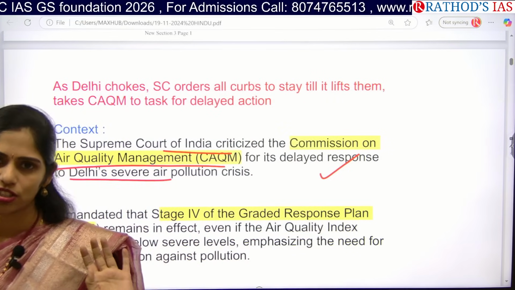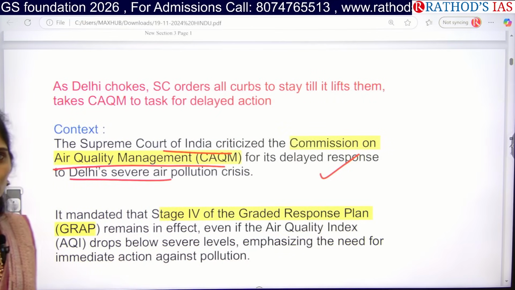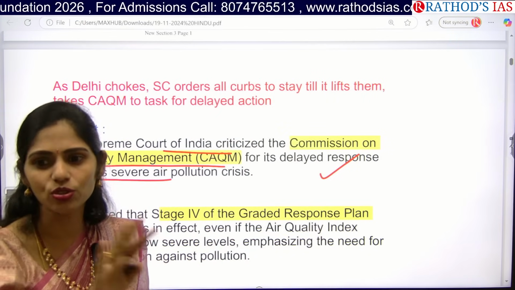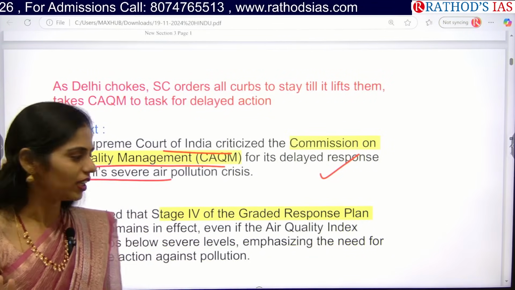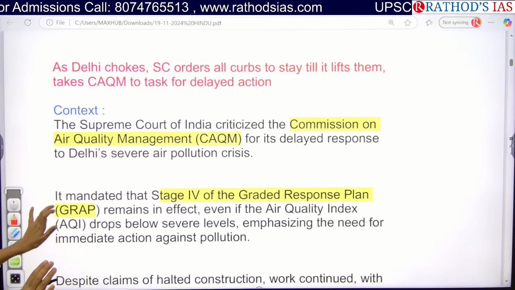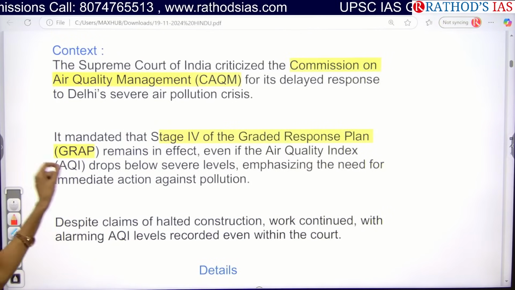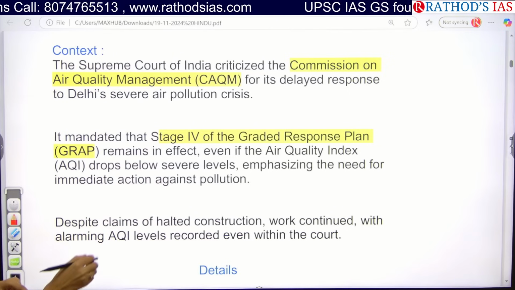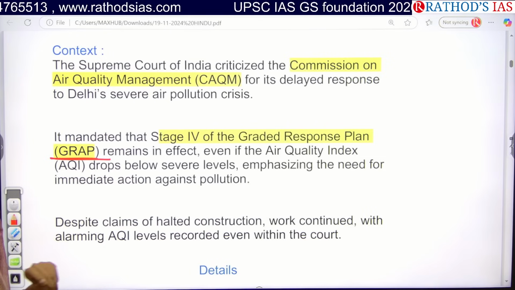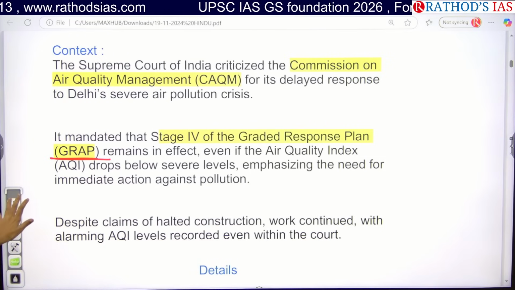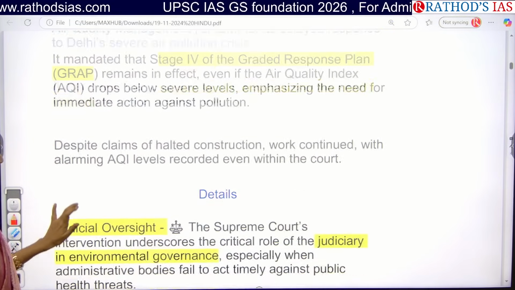Delaying of taking action is also called procrastination. You can use this word procrastination; it is for delaying of things. Now the Supreme Court mandated that stage 4 of GRAP, that is GRAP 4, should be implemented in the entire Delhi. That is the main thing that was said.